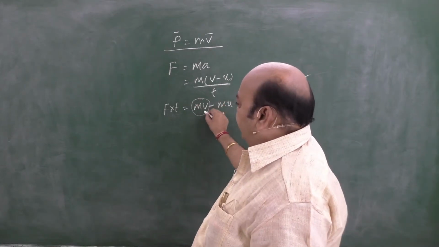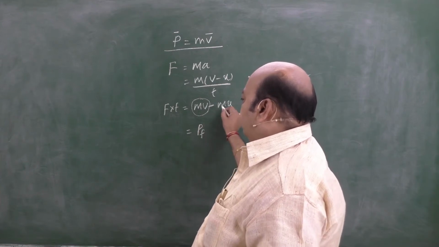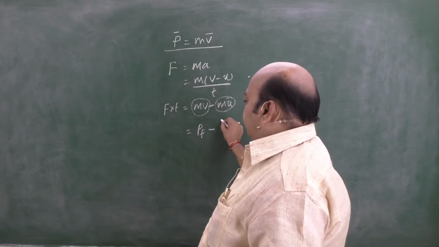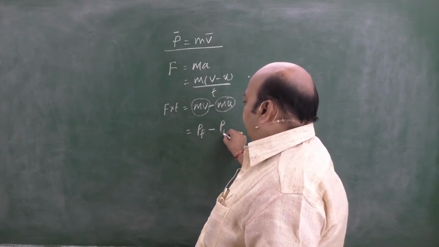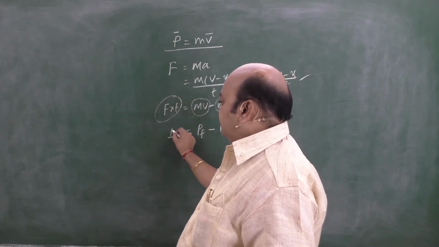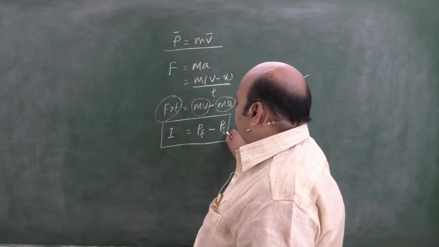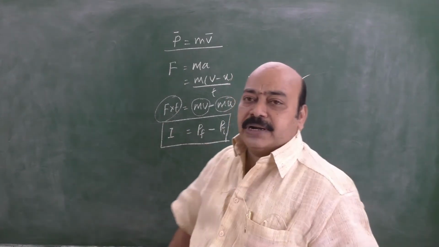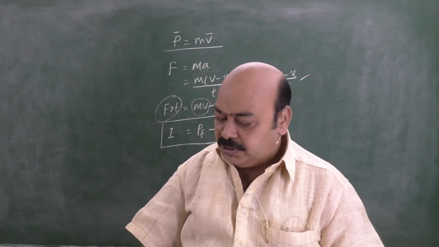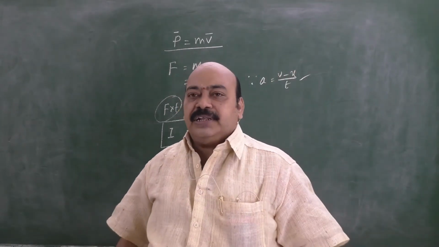mv, mass into final velocity, represents final momentum of the body. Mass into initial velocity, mu, represents initial momentum of the body. Force into time can be replaced with the physical quantity impulse, hence impulse is equal to the change in momentum. Yesterday we finished up to this content. Now let us take the next article.